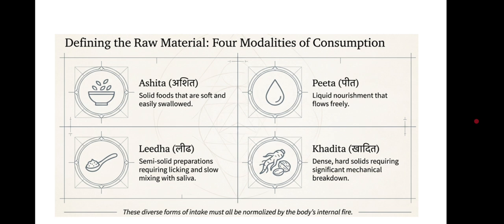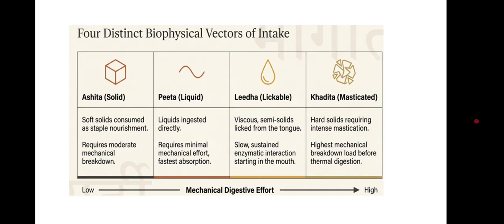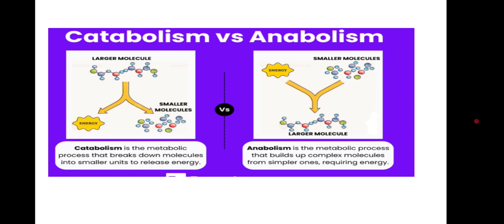These diverse forms of intake must all be normalized by the body's internal fire. In this way, the four distinct biophysical factors of intake have been carried out. So this requires moderate mechanical breakdown. Liquids require minimal mechanical effort and have the fastest absorption, while solids require slow, sustained mechanical digestion efforts. So the catabolism versus anabolism is larger molecule versus smaller molecule. Catabolism is the metabolic process that breaks down molecules into smaller units to release energy. And anabolism is the metabolic process that builds up complex molecules from simpler ones, requiring energy.